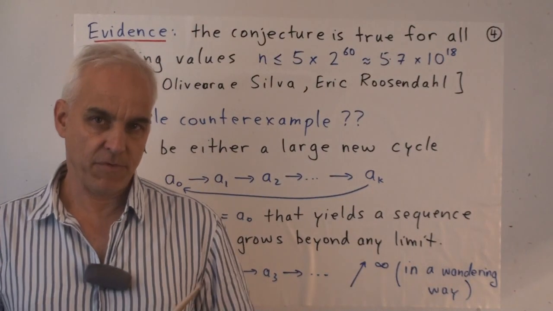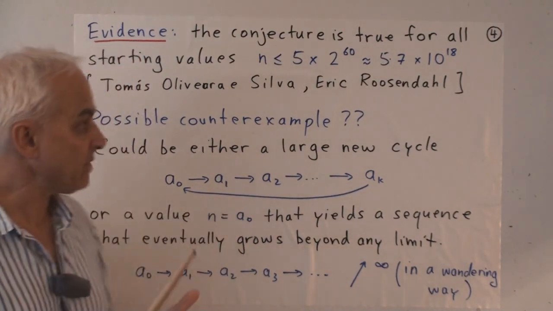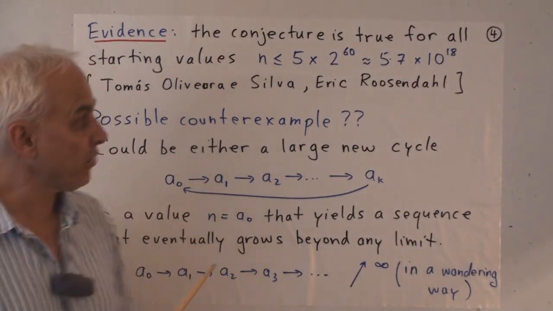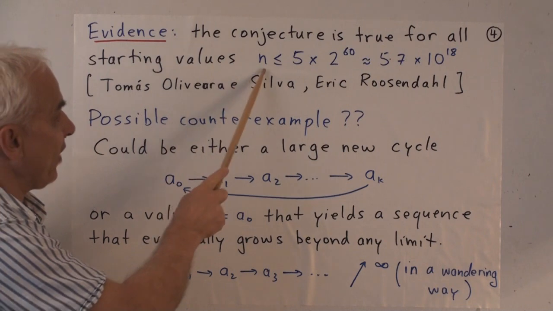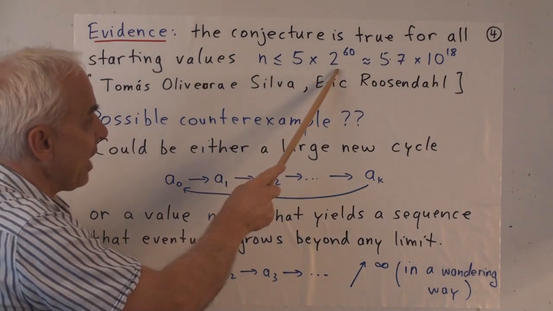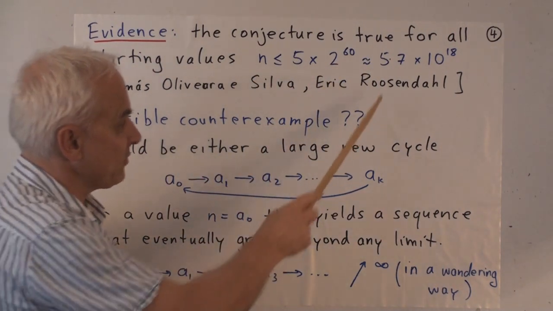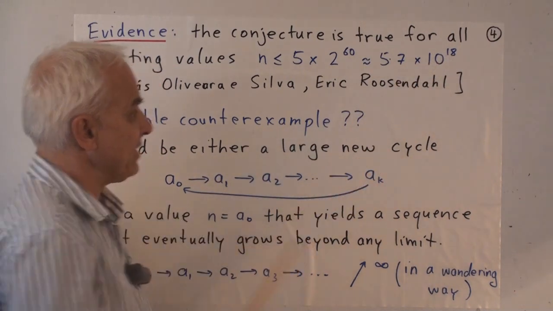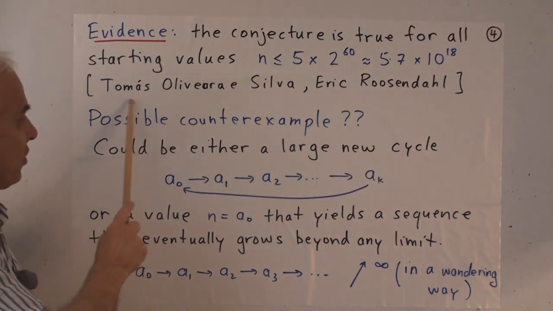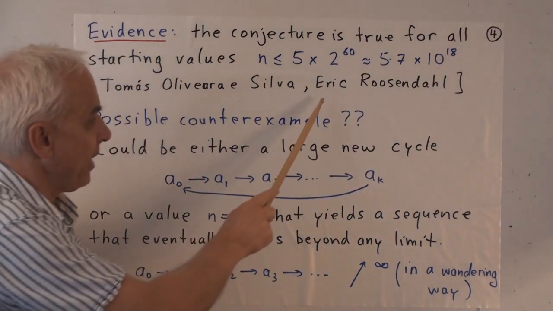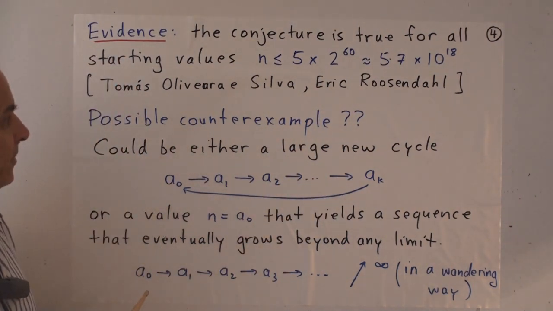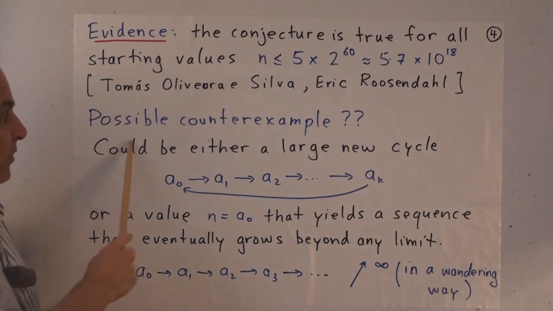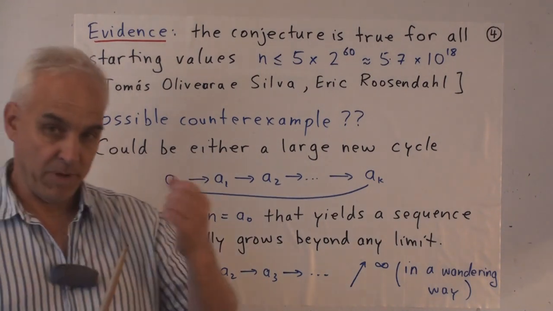What evidence do we have for the conjecture? Well, it has been checked by computer up to a pretty big number. So it's been checked true for all starting values n up to 5 times 2 to the 60, which is roughly 5 times 10 to the 18th. That's work of Thomas Oliveira e Silva, and Eric Rosendahl also contributed to that kind of effort. So if there is a counterexample, then it's rather big.